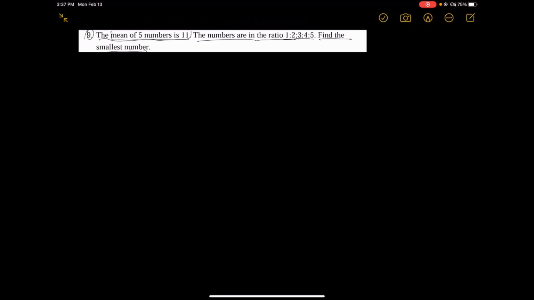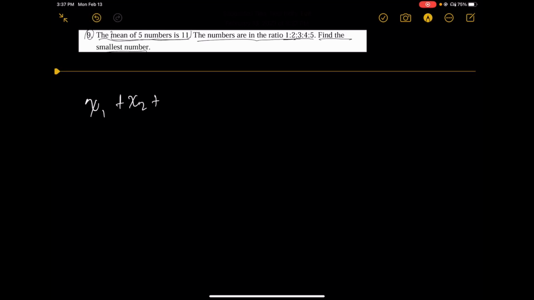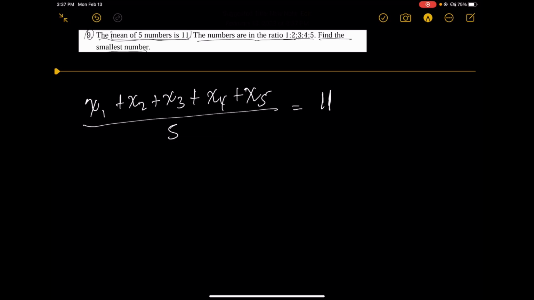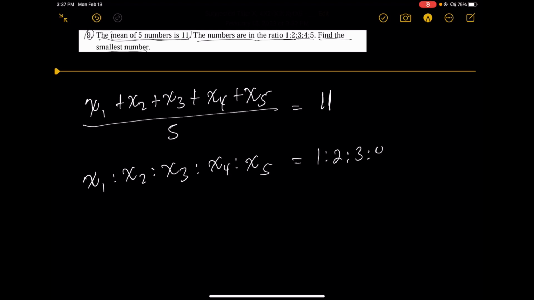Now let's call the numbers x1, x2, x3, x4 and x5. x1 plus x2 plus x3 plus x4 plus x5, over 5, is 11. The mean of the 5 numbers is 11. And we know that the numbers are in the ratio x1 ratio x2 ratio x3 ratio x4 ratio x5 is equal to 1 ratio 2 ratio 3 ratio 4 ratio 5.